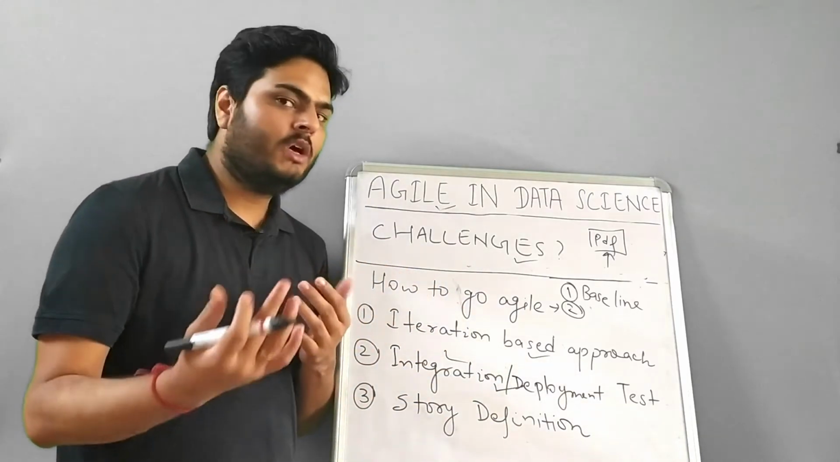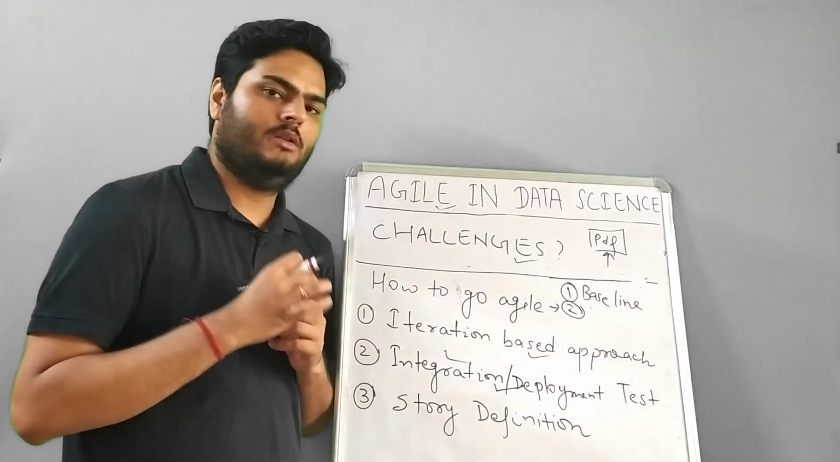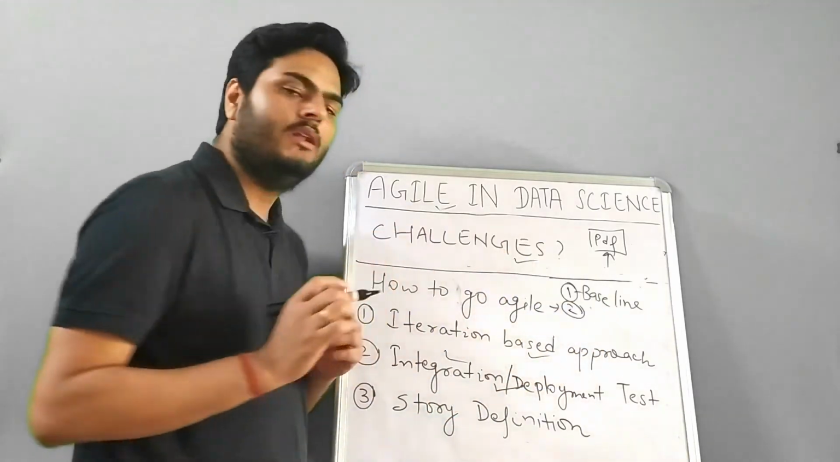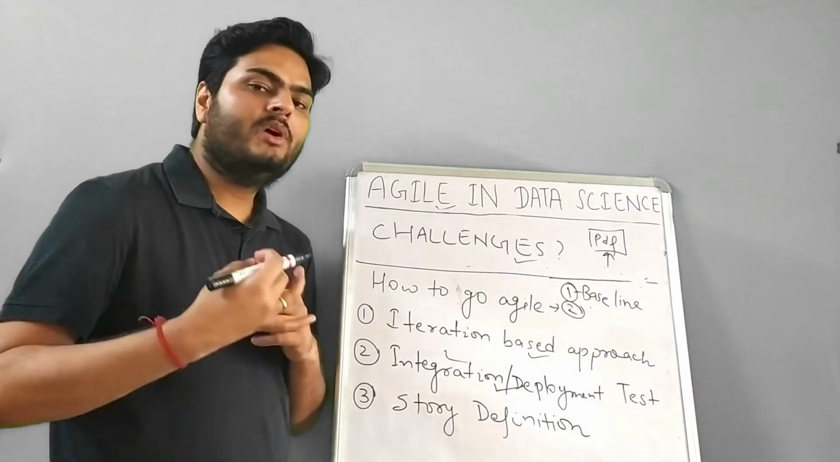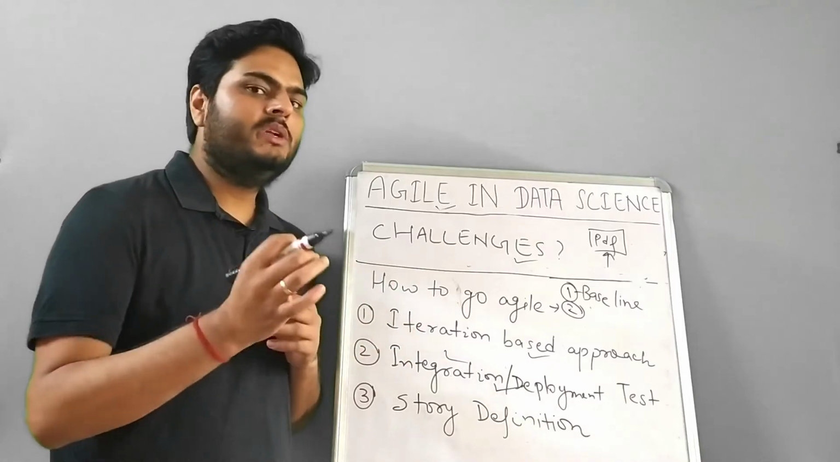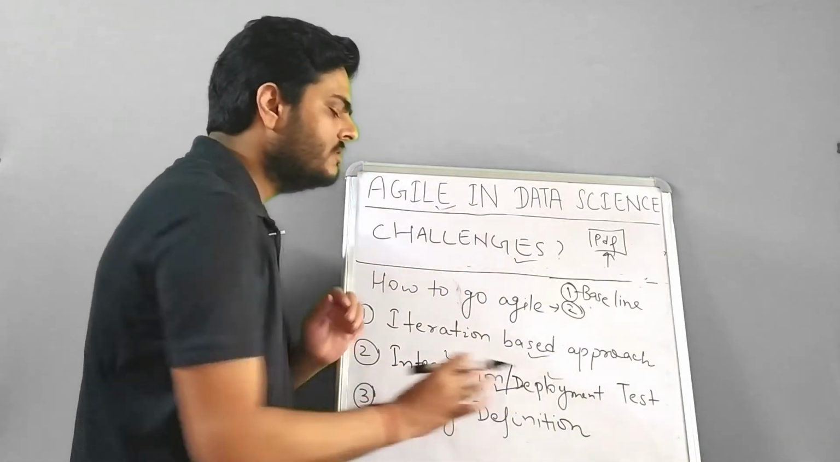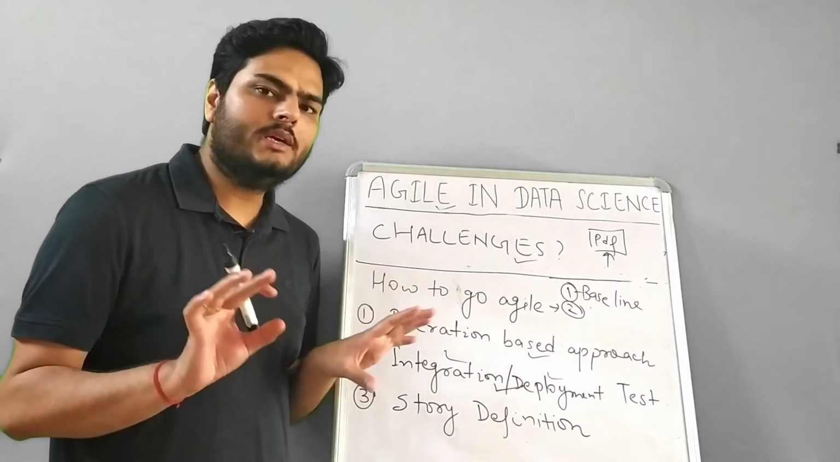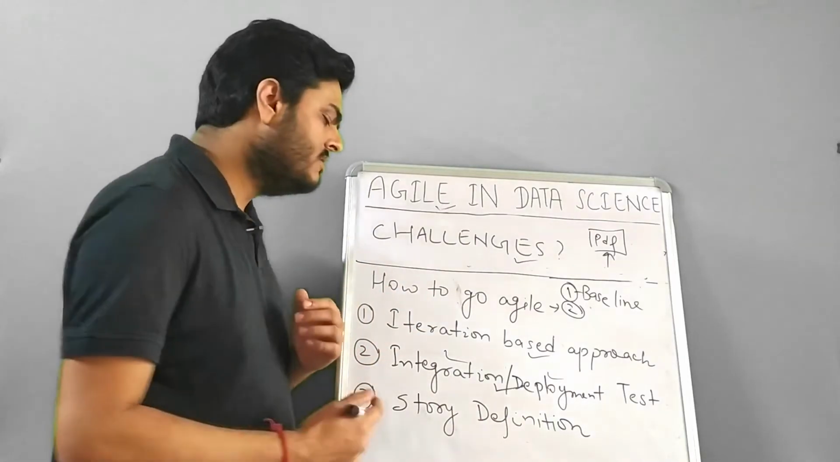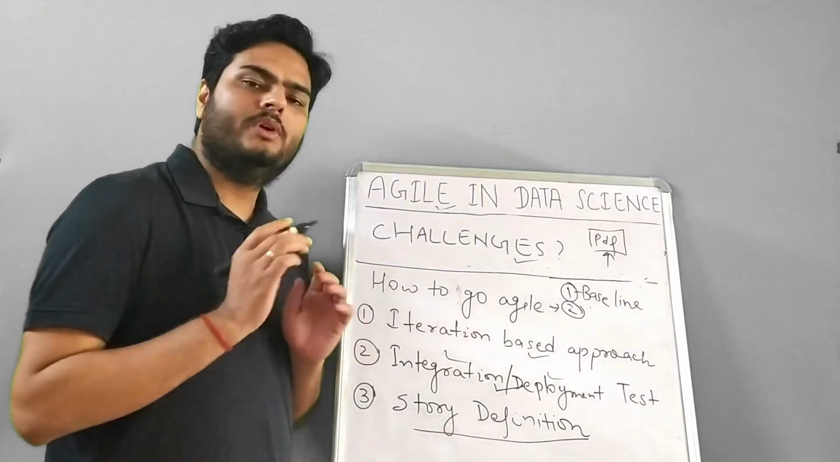Whether my model is deployable, it need not be your final model, it can be your baseline model as well. Whether that model is getting deployed the way the team wants it to be deployed, that can be deployment testing. So these things can be your different story points. Next thing to keep in mind is how do you create more story points.